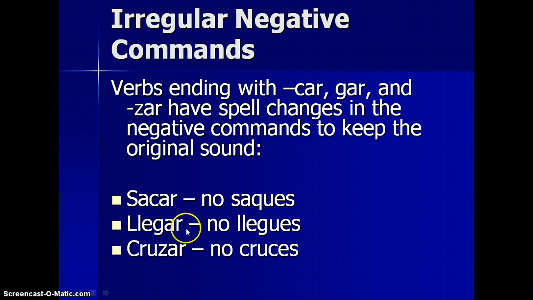Llegar, you're going to change it to GU, no llegues. If you don't add the U, G followed by E will sound like a J. So no leges would be incorrect. You want that G sound, okay? And then cruzar, the Z will change to C, no cruces. Kind of like in Spanish 1, you know how pencil is lápiz with a Z, but then pencils plural changes to lápices and you spell it with a C. It's just for pronunciation purposes. Okay, and I believe that's it.